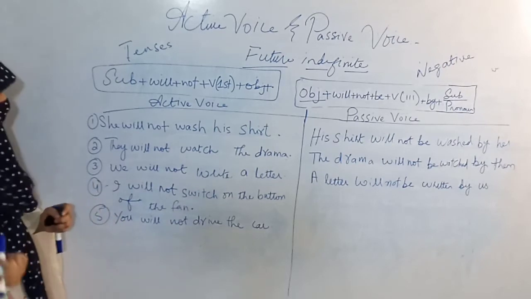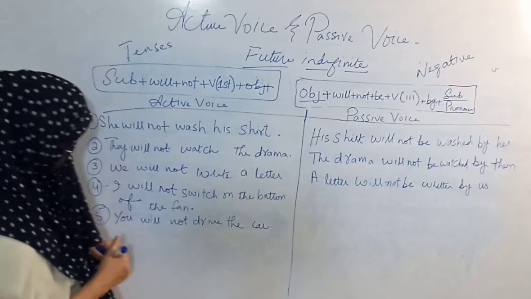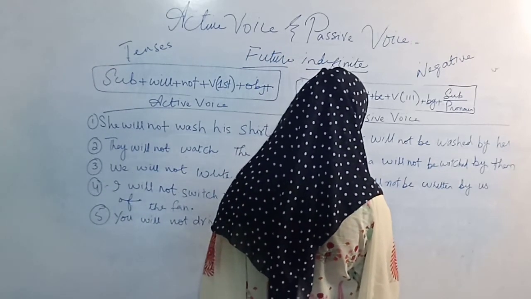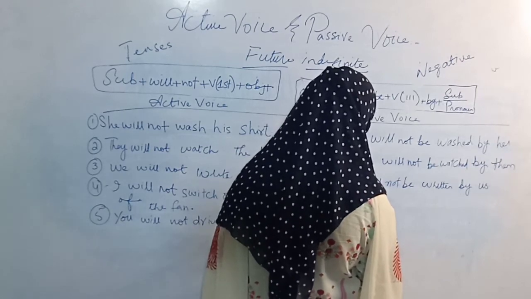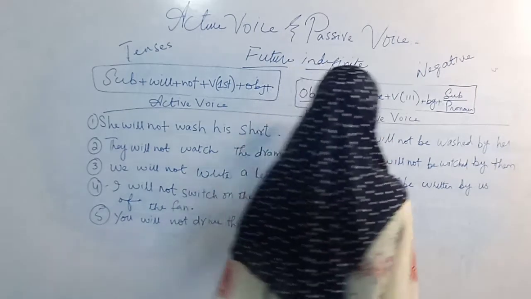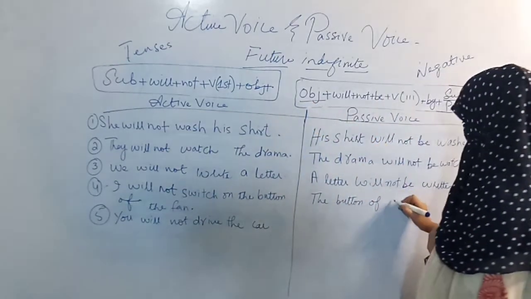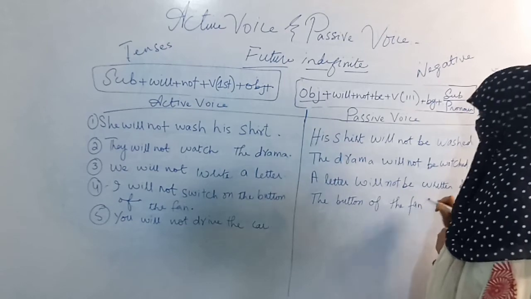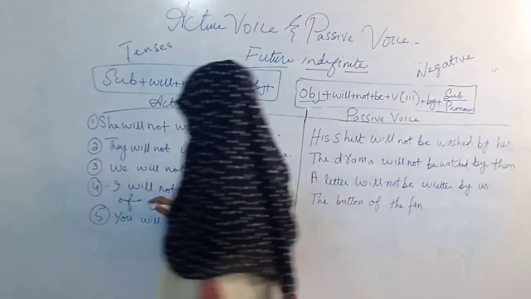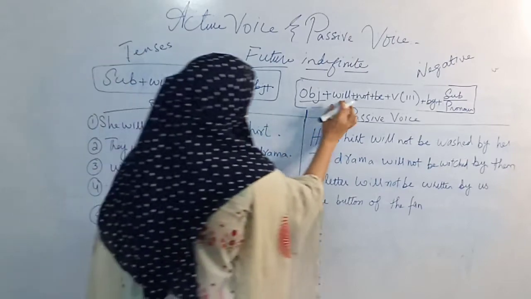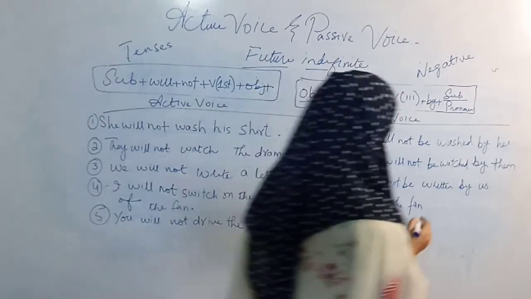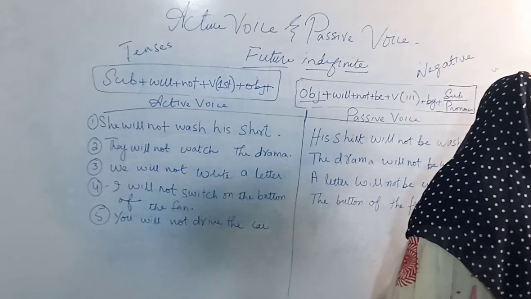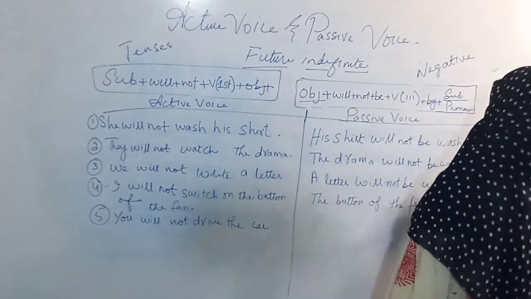I will not switch on the button of the fan. The button of the fan is object. All these words will be taken as object. So the object is the button of the fan. Then will not be will come here as in the formula. Will not be.